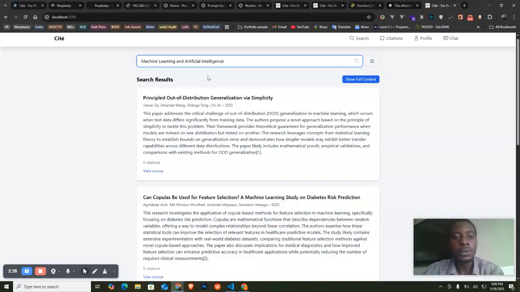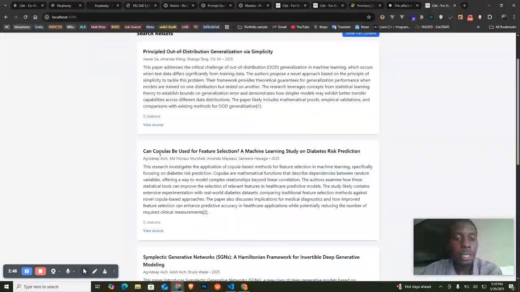And here we have a full result: Principled Out of Distribution Generalization via Simplicity. So this paper addresses the critical challenge of out of distribution generalization in machine learning, which occurs when test data differs and so on. The author proposes a novel approach, the principle of simplicity, to tackle this problem. Can Copulas Be Used for Feature Selection in Machine Learning?